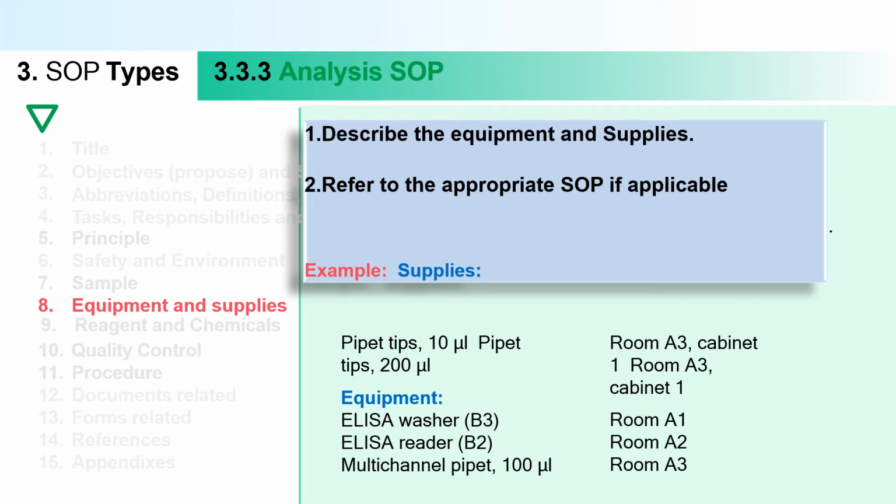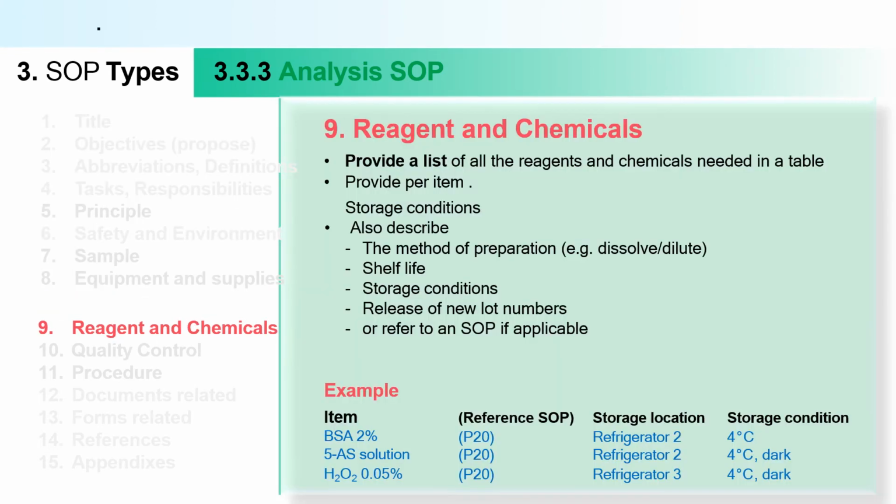Then for reagents: how to prepare the reagent, the method of preparation, shelf life, storage condition, release of new lot numbers, or refer to other SOPs if applicable. What the storage locations and storage conditions are for particular reagents, you can add here.